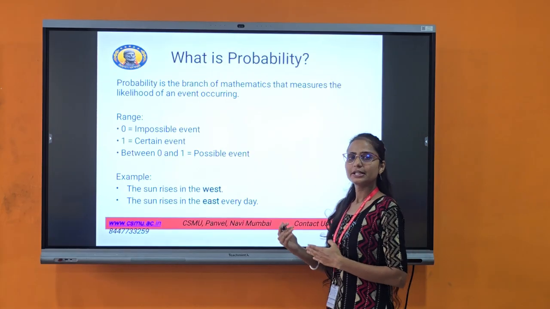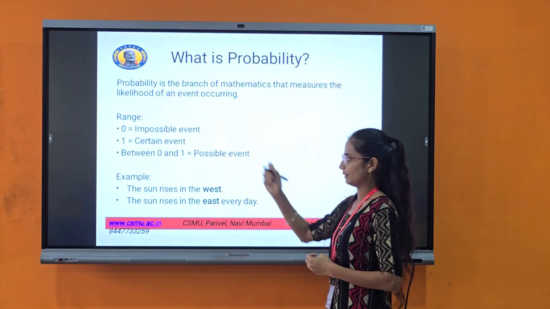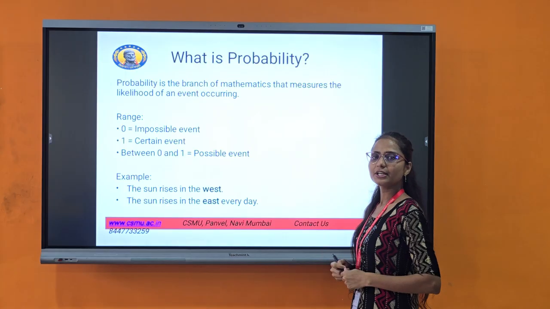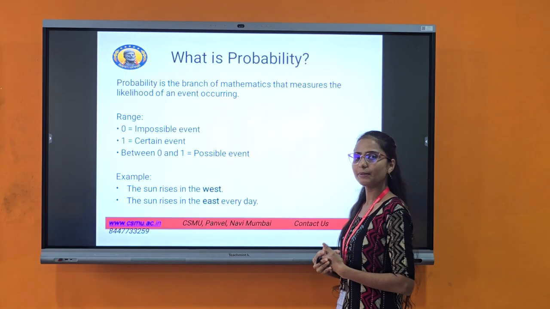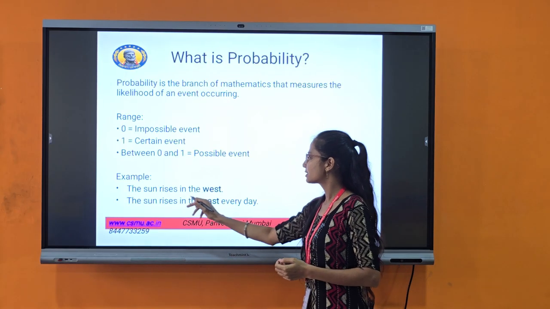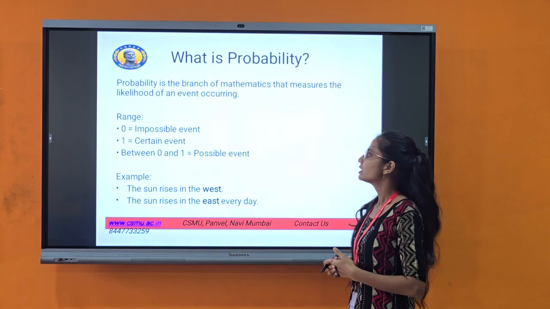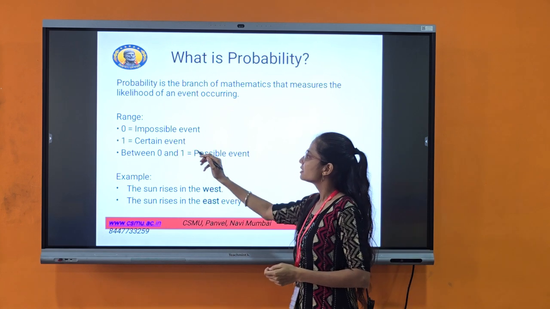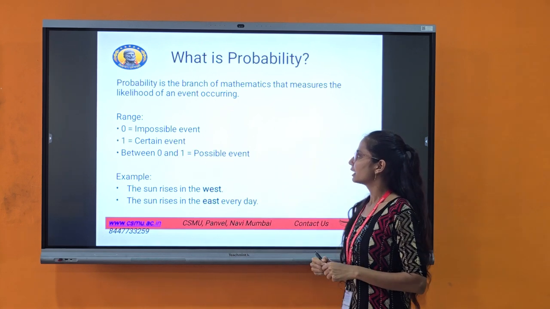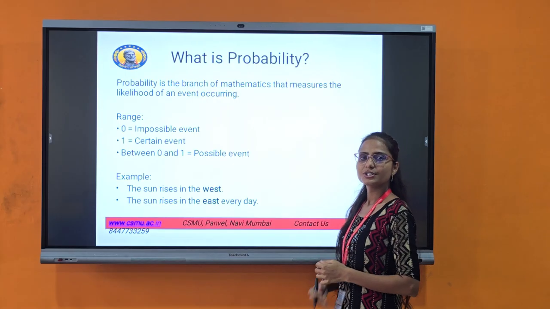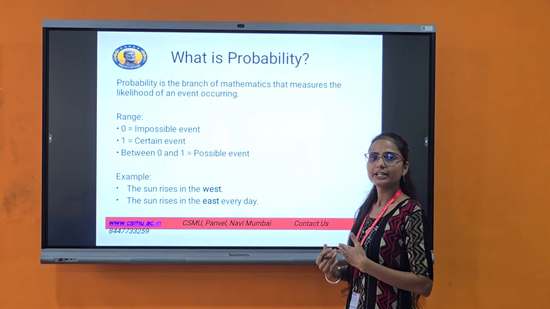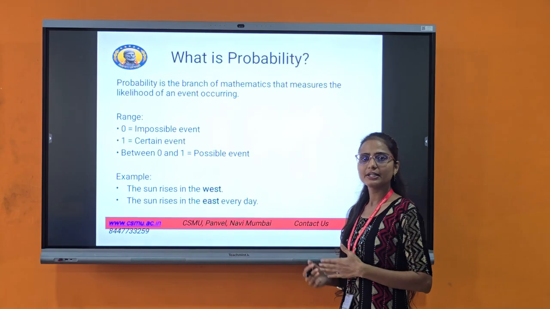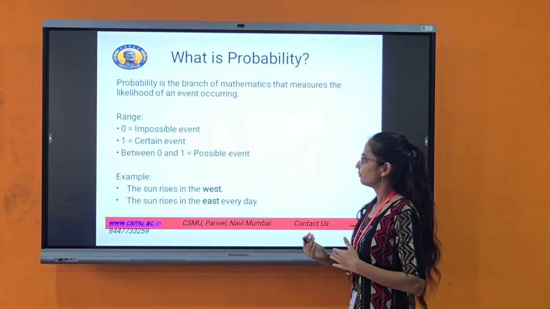In probability, the range lies between 0 and 1. 0 is the impossible event. The event is not going to happen. For example, the sun rises in the west is an impossible event. The sun never rises from the west. 1 is a certain event. In a certain event, the probability shows the event will definitely happen. For example, the sun rises in the east every day. Definitely the sun will rise in the east every day.